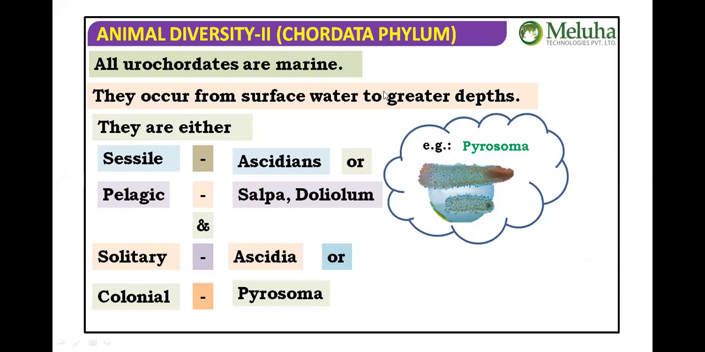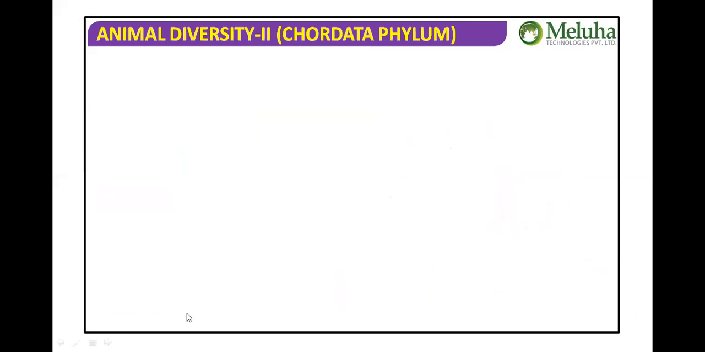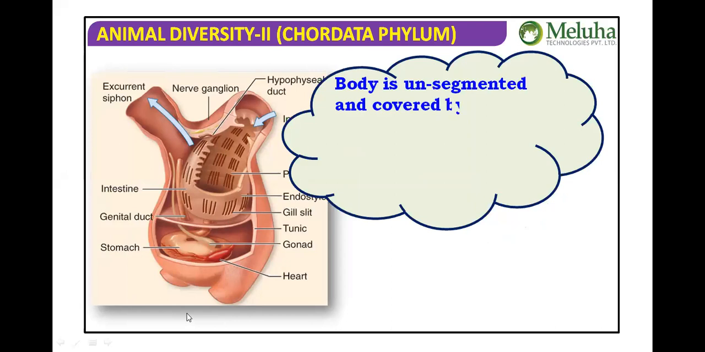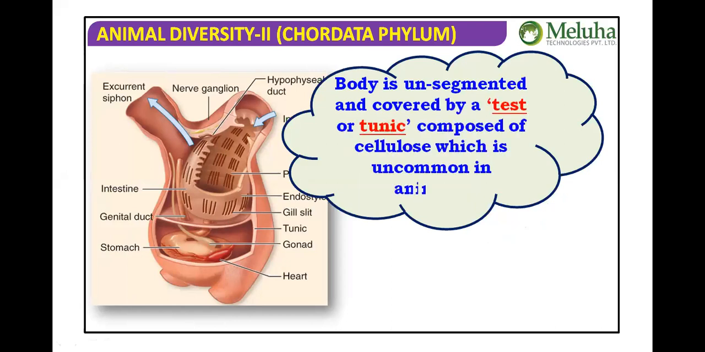All urochordates are marine. They occur from surface water to the greater depths. They are either sessile, like Ascidians, or pelagic, like Salpa and Doliolum, solitary, single, like Ascidia, colonial, like Pyrosoma. Pyrosoma is a bioluminescent organism. The uniqueness is that it emits a maximum light, the topmost in bioluminescence, we can say. So why is it called Tunicata? The body is unsegmented and covered by the test or tunic composed of cellulose, which is uncommon in animals.